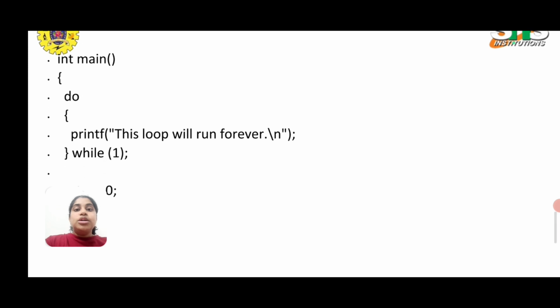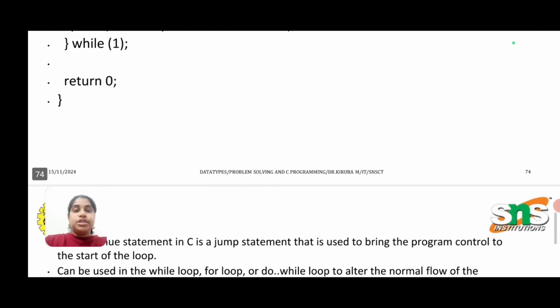Next is your do while. In this also, when you give while as 1, this loop will be running forever. So this is where you can have an infinite number of times the loop will run.